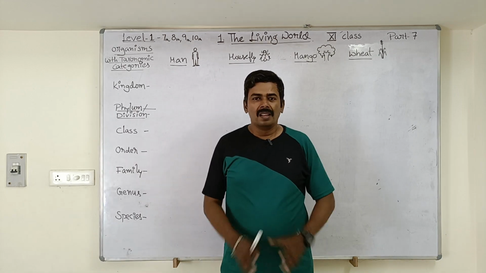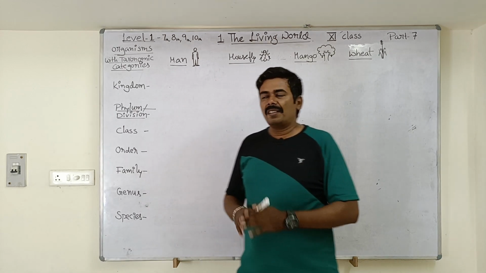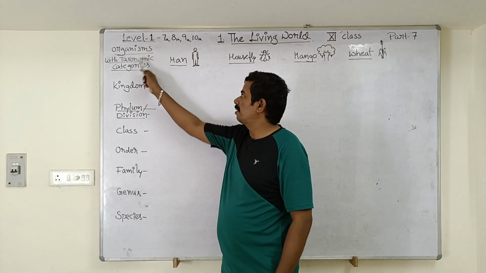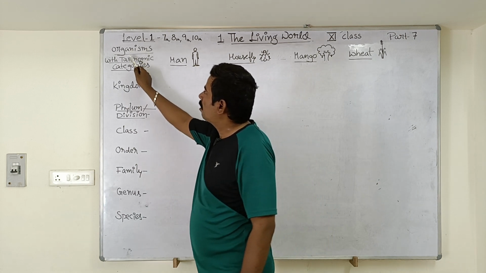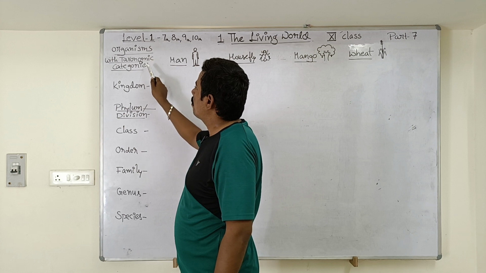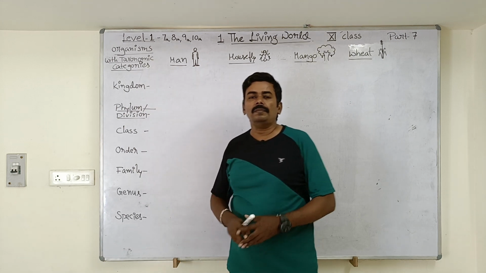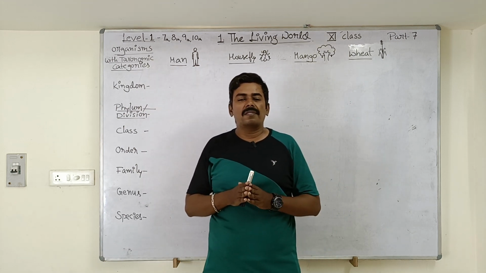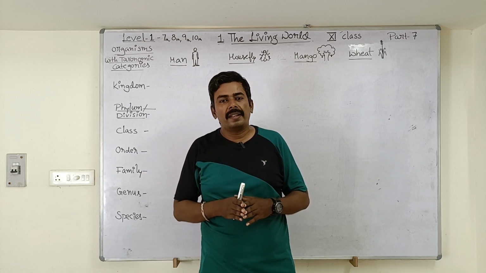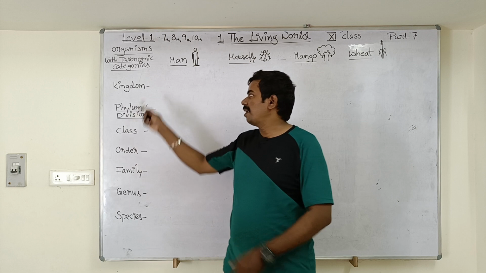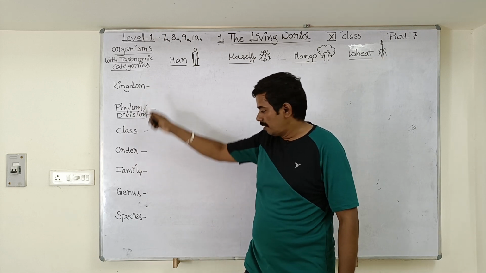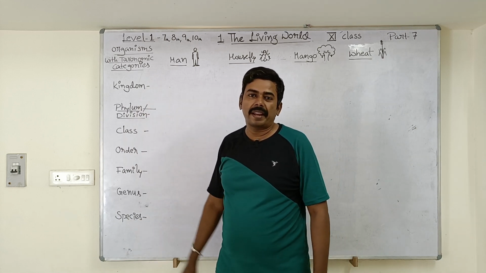My dear students, let us start today's topic, organisms with taxonomic categories. Note down this heading in your notebook. In the previous class, we have seen the taxonomic categories, otherwise called the taxonomic hierarchy, in which kingdom is the highest taxon and species is the lowest taxon.